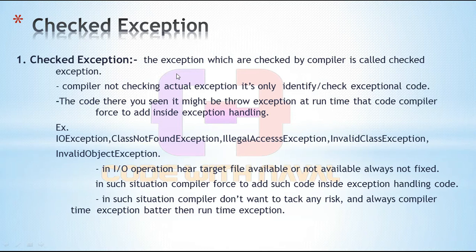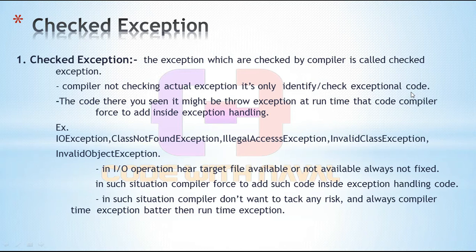The compiler throws an error and forces you to add that code inside a try catch or any exception block. The compiler is not checking the actual exception, it is only identifying exceptional code when we compile a program.